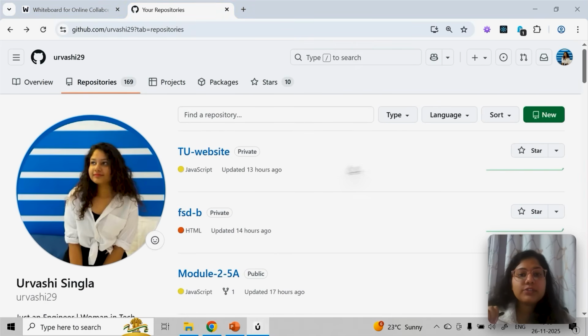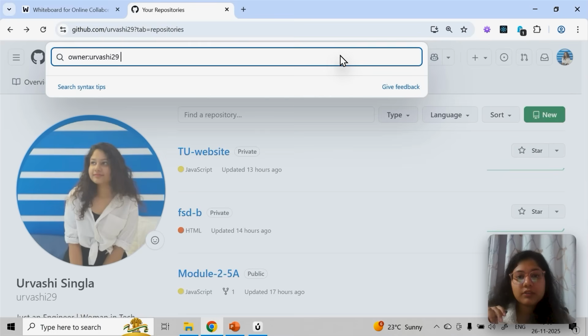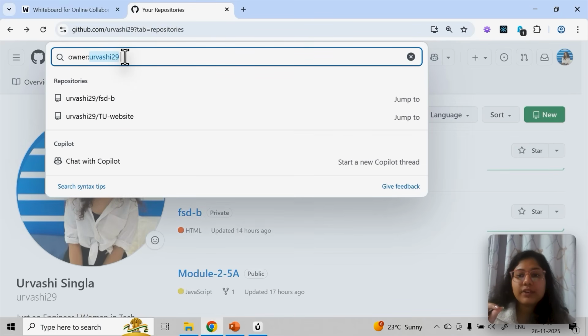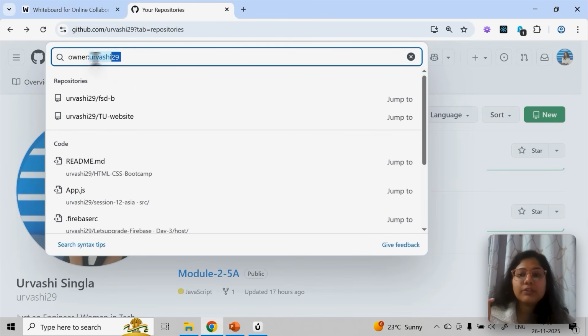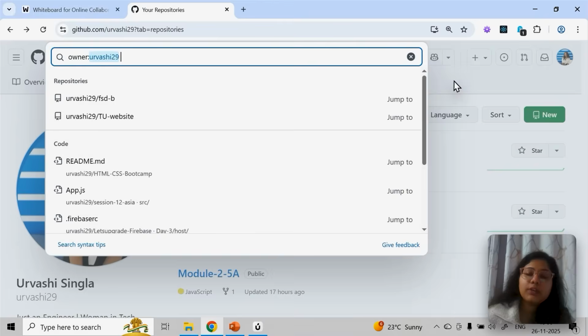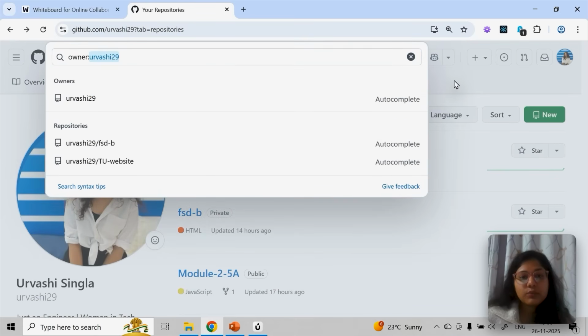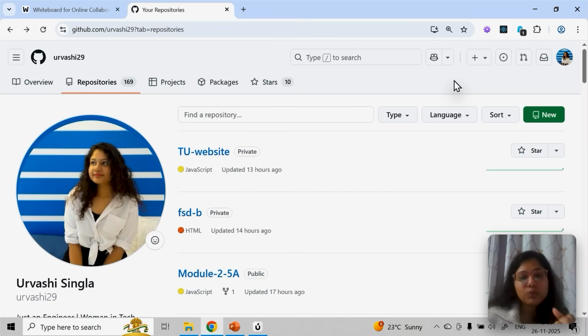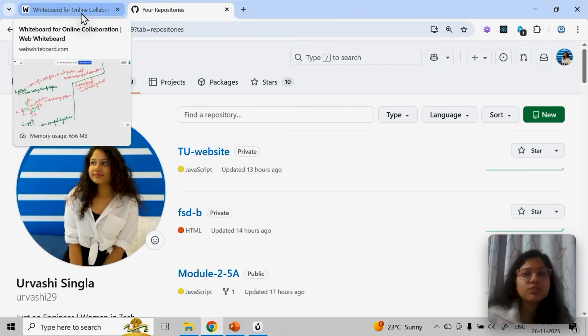Now if you want to search for someone, you can do it from here. Let's say my profile is Urvashi29, so that will come. But if I want to search for someone else, I can do that as well. Just like you search on Facebook or Instagram for another person's username, you can do all of it here as well. Instagram and Facebook are your social media platforms, and this is your code hosting platform. That's the main difference. So this is a bit about GitHub. Whatever I've taught you initially, just focus on that part.